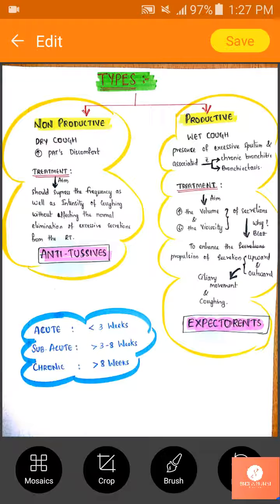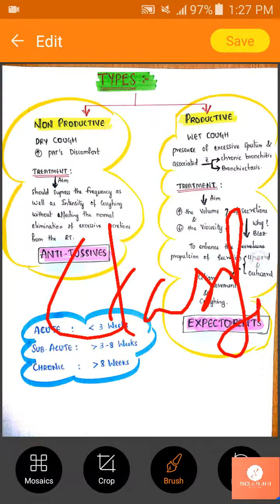Now we'll deal with classification of drugs.